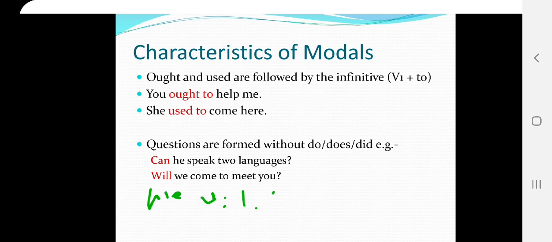But whenever I put will before we, it becomes a question, asking permission: will we come to meet you? क्या मैं तुमसे मिलने आ सकता हूँ. Like that you have to use the sentences and use the modals in your spoken language to make the person understand your feelings or expressions.